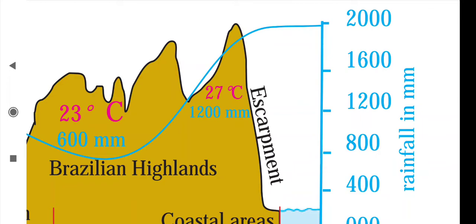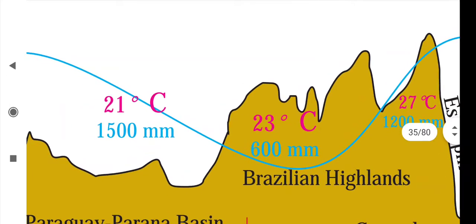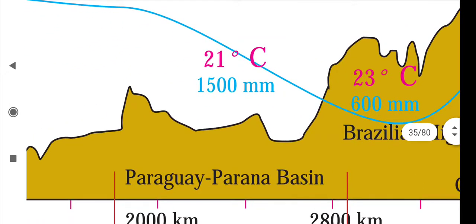So at the Great Escarpment we can find more rainfall than on the Brazilian highland. The altitude there is less, but in the Brazilian highland, compared to the escarpment region, rainfall will be very less. Again we will see the Paraguay Parana basin, where the altitude is less.